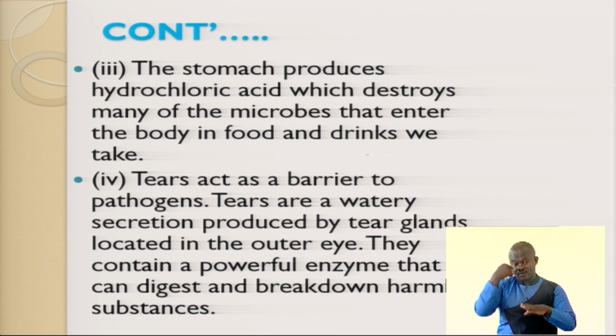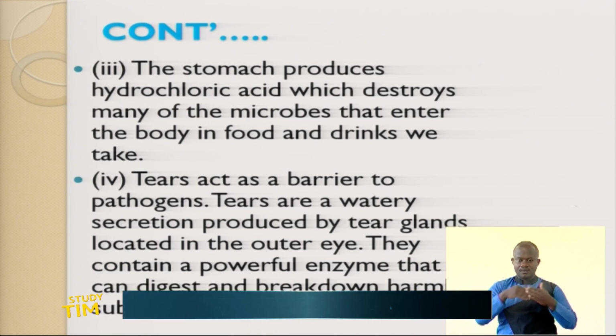And I know some of you, when I mention the word enzyme, it is not your first time to hear the word enzyme. Enzymes are biological catalysts. They can speed up or slow down the rate of chemical reactions in the body. They can also facilitate digestion. So breaking these substances down is also a way of protecting the body against infections or pathogens.